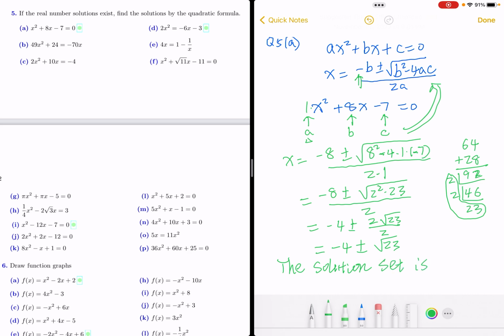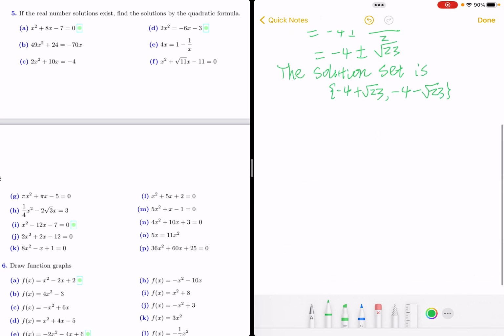So the solution set is, you want to use the curly braces, negative 4 plus radical 23 and negative 4 minus radical 23. So that will be our solution. Okay, that is for a.